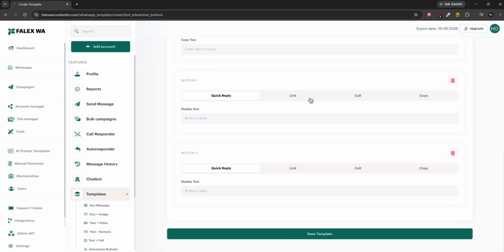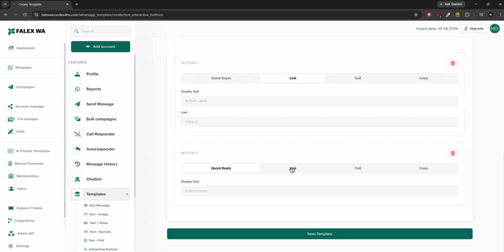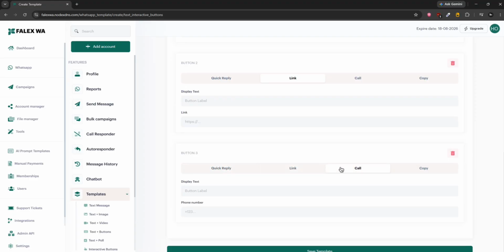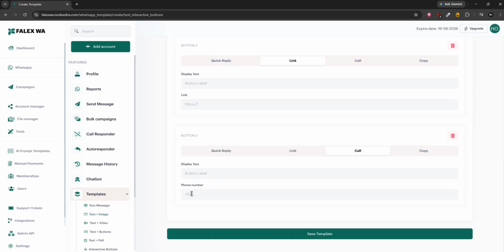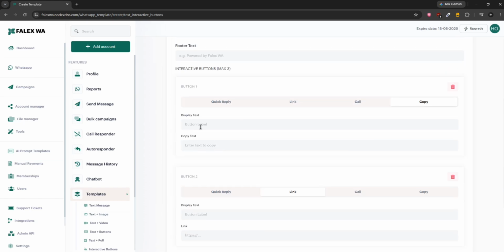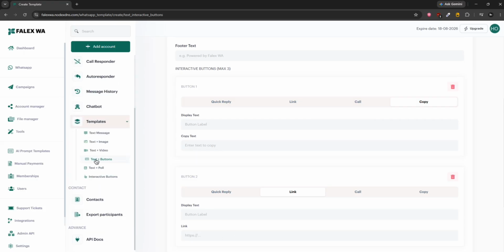Then you can add here a link to the website, and then you can link to something else, or you can add the call number here. It will automatically open the call. It will automatically open your website, or it will automatically copy a coupon code or something like that. Button messages are the same, but you can only add one button in the button template.